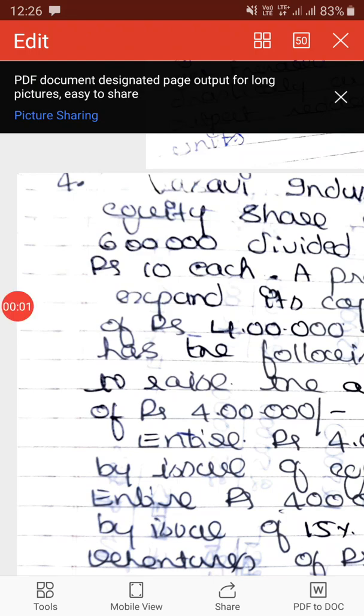Hello students, welcome back to the fourth problem on calculation of financial leverage and EPS. Let us just look at the problem.